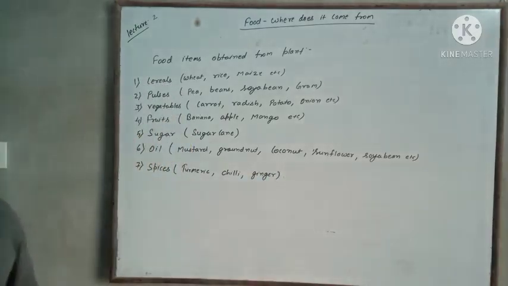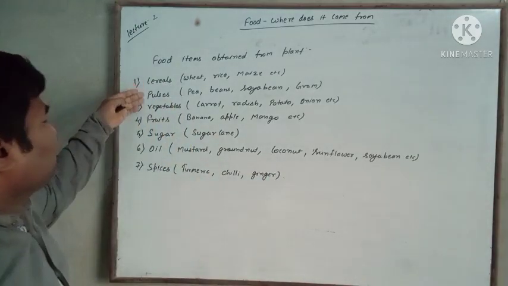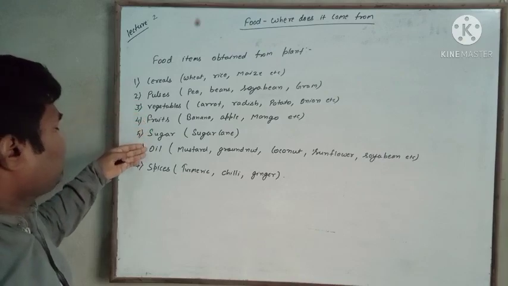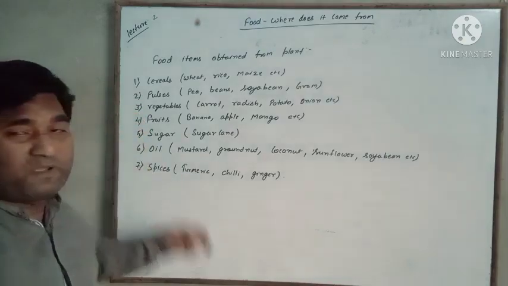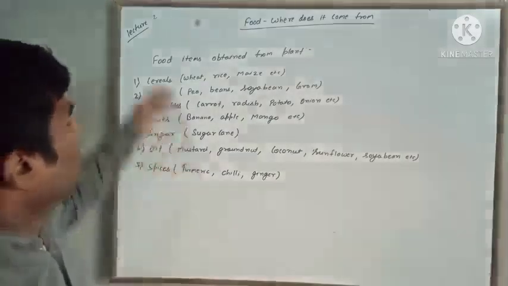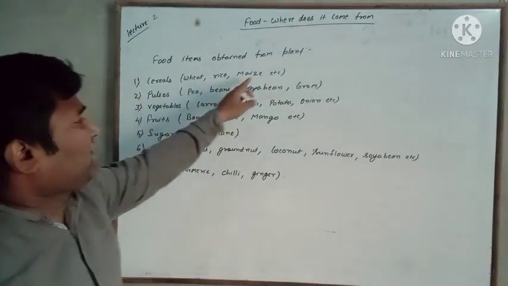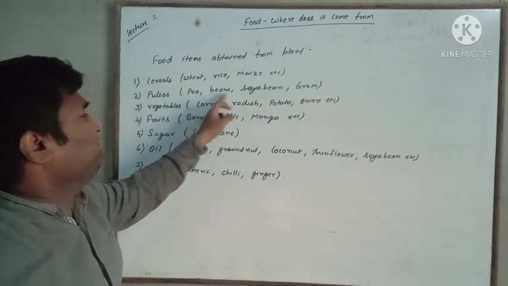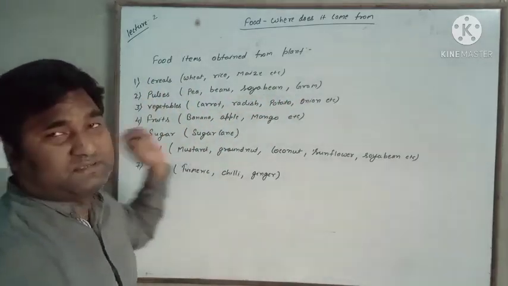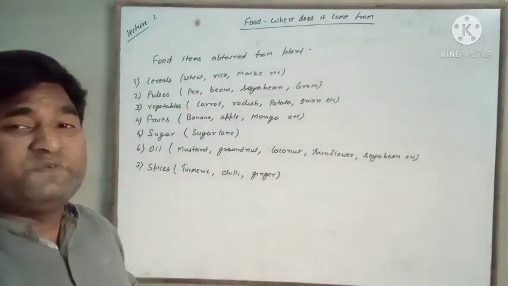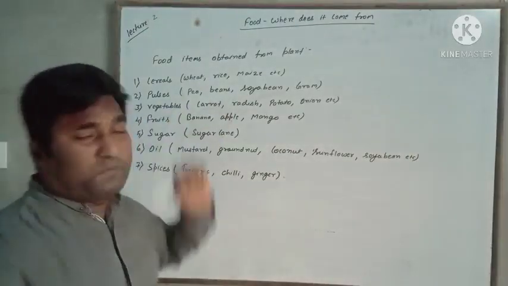So these food items like cereals, pulses, vegetables, fruits, sugarcane, sugar, oil and spices we get from the plant, and these are the examples. So wheat, rice, maize are called cereals, pea, beans, soybean, gram, these are the pulses. So these items we obtain from the plant.